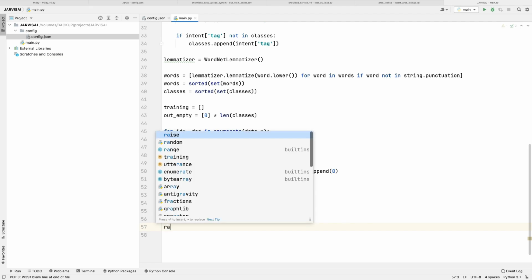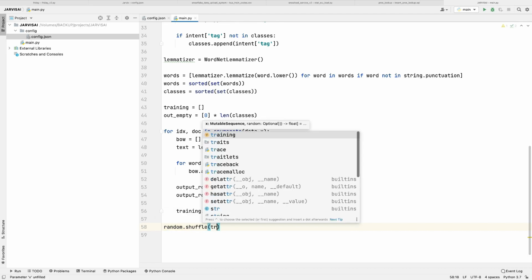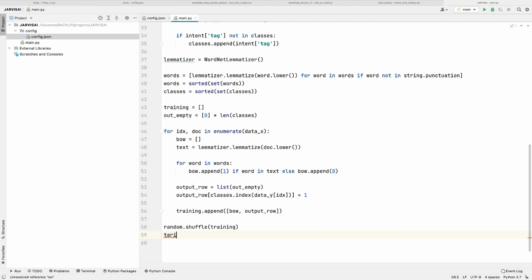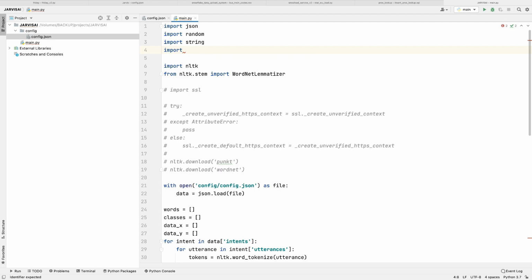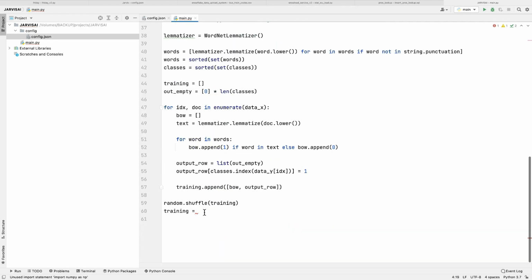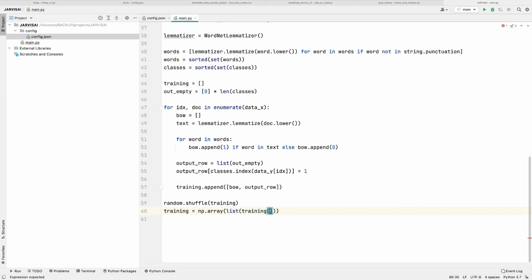So random dot shuffle and training, then training equals to, so numpy I need to import numpy as np, then np dot array, and then we will have the list from training, and we will give the indexes, right?